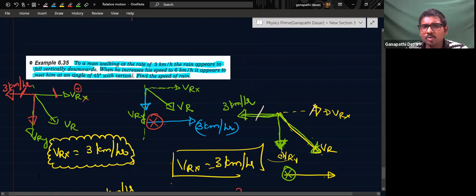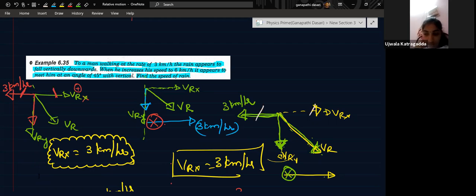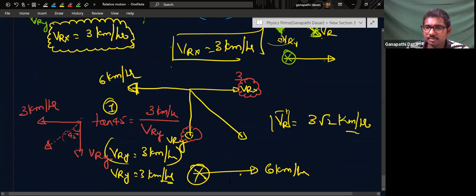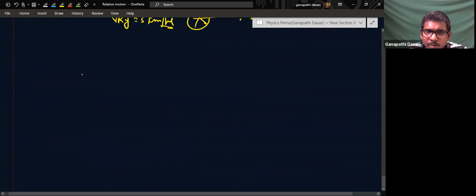You see here in this question, what did I do? The man is walking at the rate of 3 kilometers per hour, the rain appears to fall vertically downwards. It is appearing. It is not really the rain velocity. So net velocity after relative velocity of man. Man is moving means what?